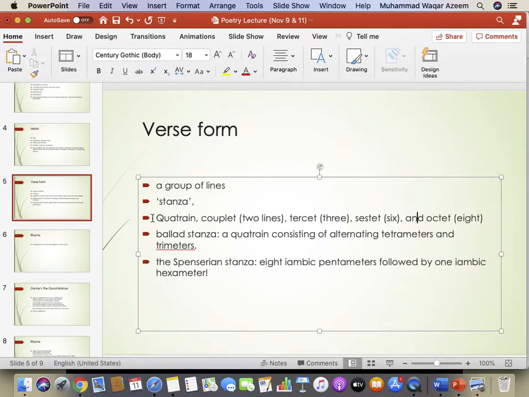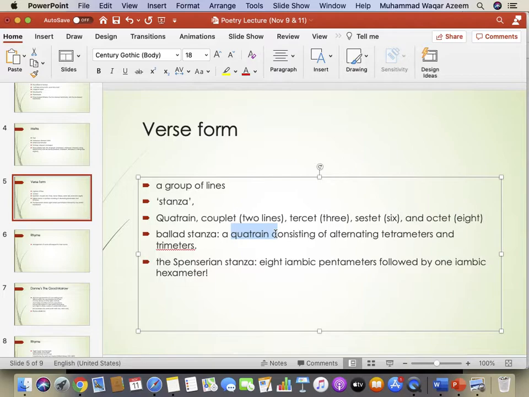Now, the kinds of stanzas that you see in this highlighted line over here, these are recognized on the basis of number of lines in them. But then there are some stanzas which have some additional unique features in addition to just the number of lines. Those stanzas are famous with different names. One of them is ballad stanza. So ballad stanza is a term for a certain kind of stanza which is a quatrain. What does a quatrain mean? 4 lines. A stanza with 4 lines.